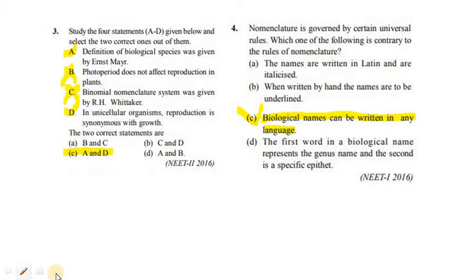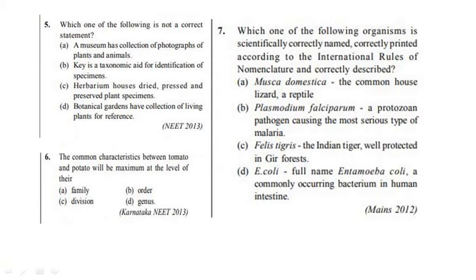Let's move to the next question. Question number 5. Which one of the following is not a correct statement? Option A. A museum has collection of photographs of plants and animals. No, this is the wrong statement and our answer is option A. Let's move to the next question.